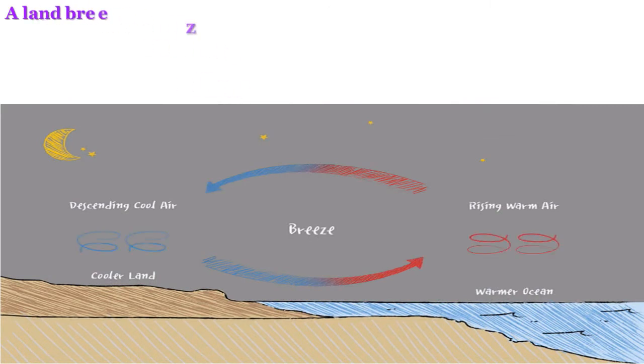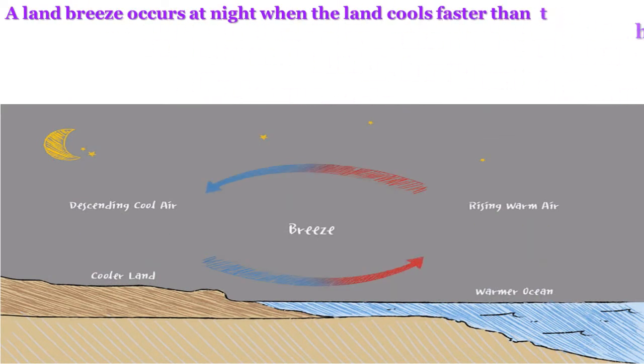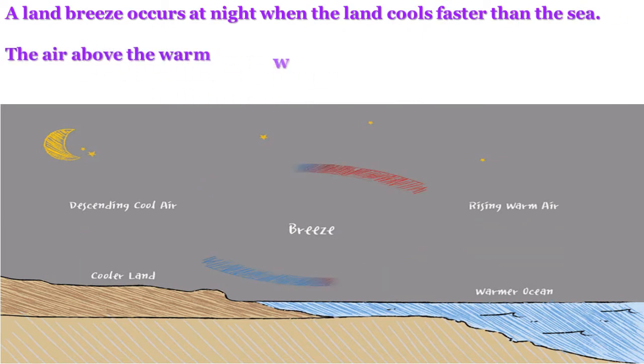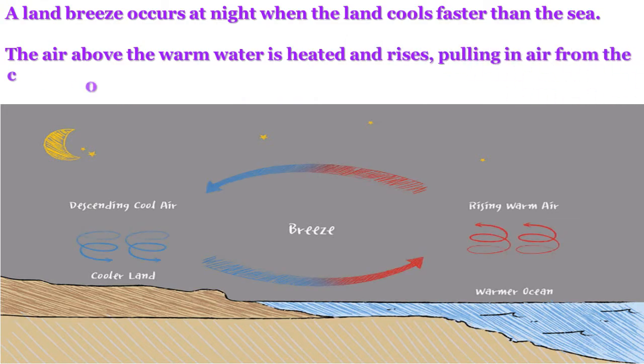A land breeze occurs at night when the land cools faster than the sea. The air above the warm water is heated and it rises, pulling in air from the cooler land.